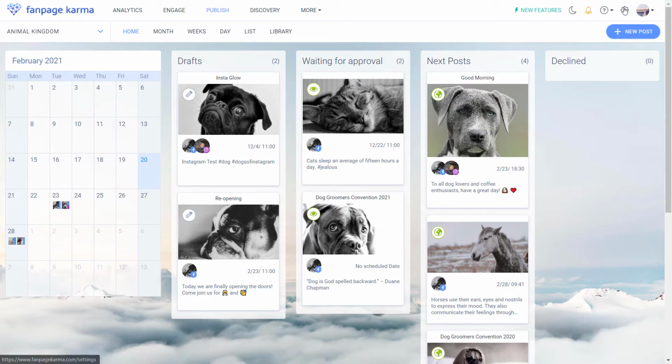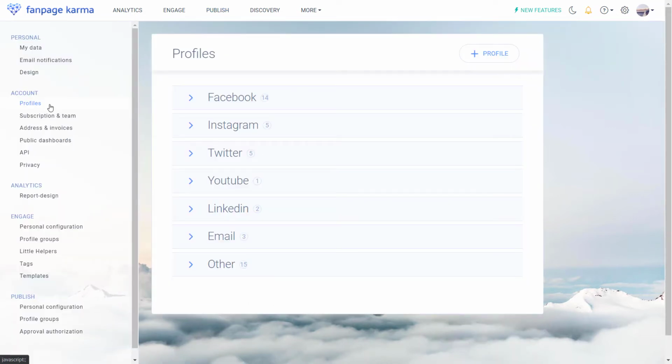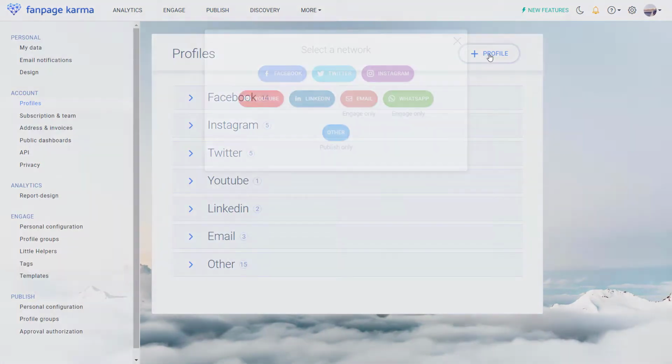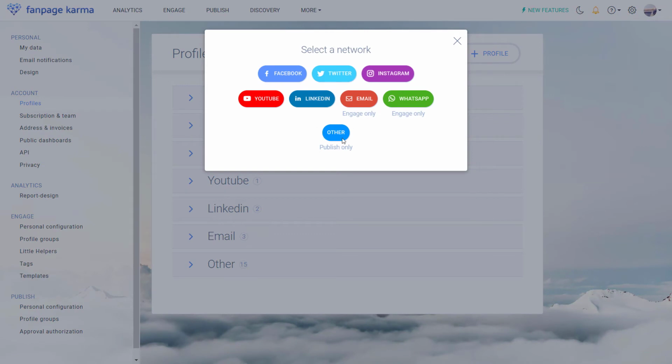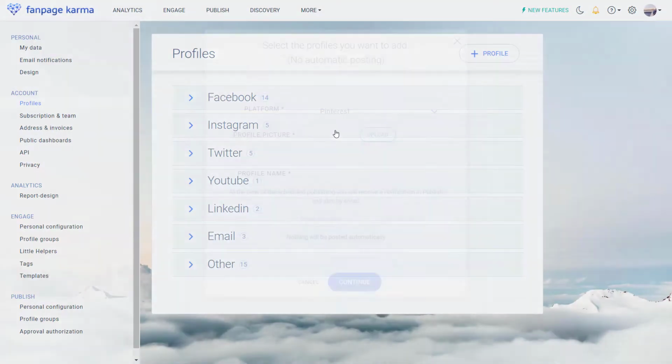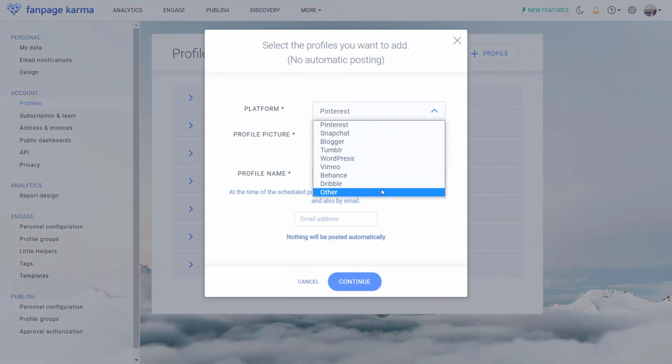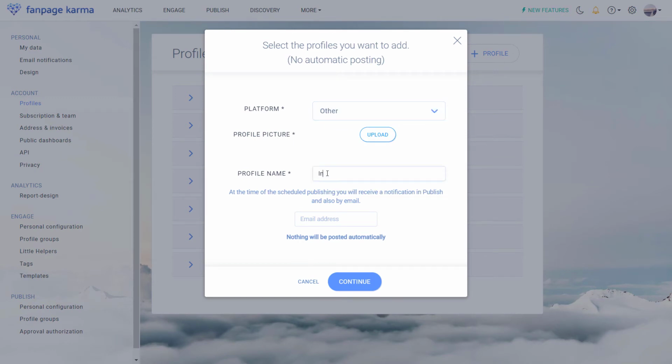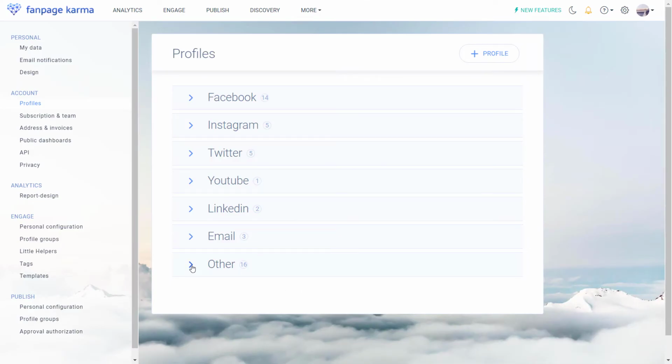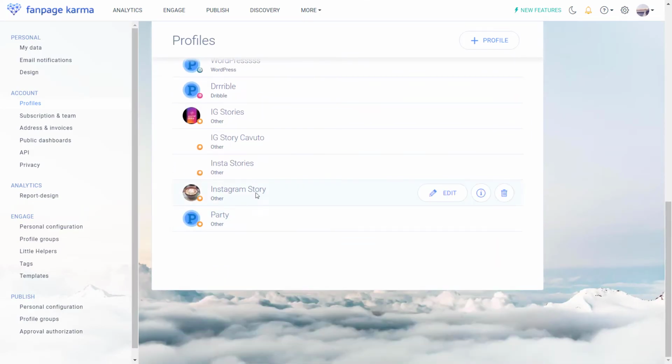To set this workaround up, go to the settings, under Profiles, and click plus Profile, choose Other in the dropdown, give a name to the profile, and add your email address for the notification. The new profile now appears here, where you can edit it if necessary.